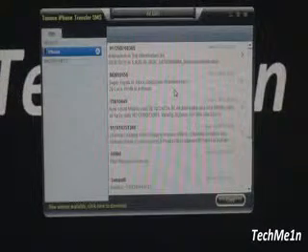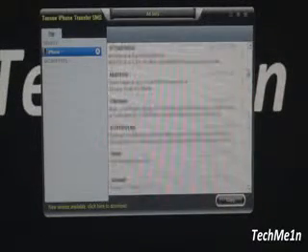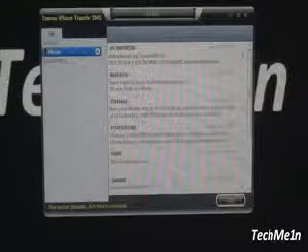Another impressive thing about this software is it has got the user interface of an iPhone, iOS. You could see this.